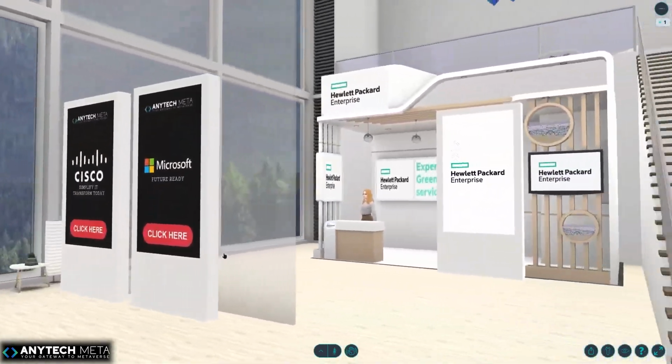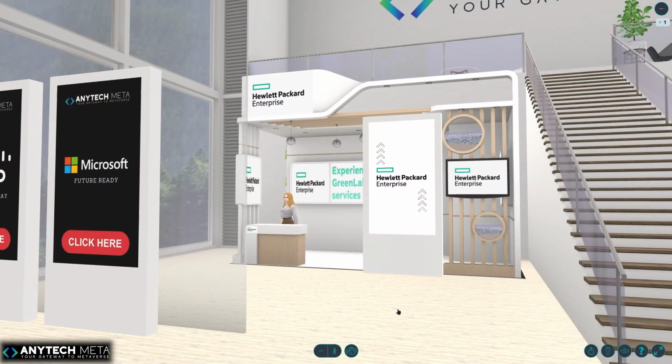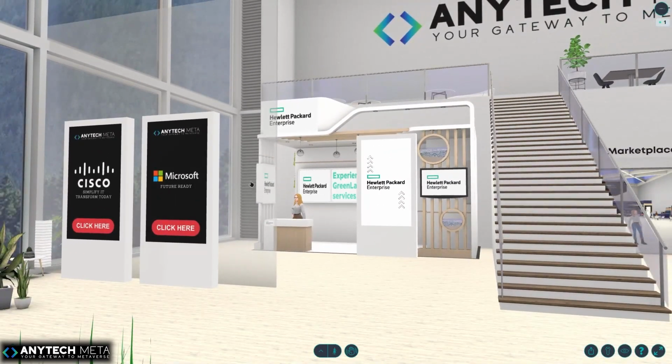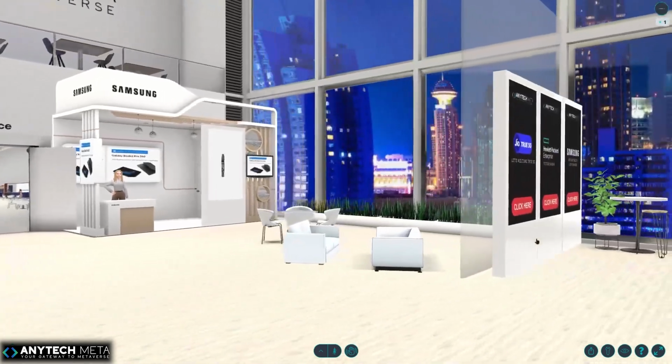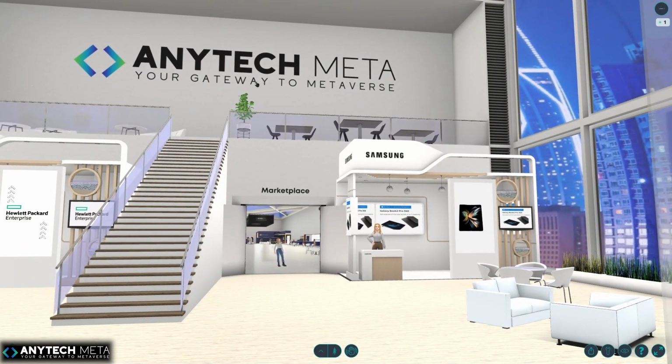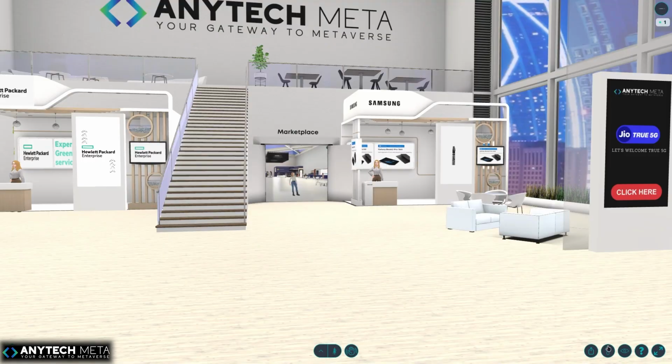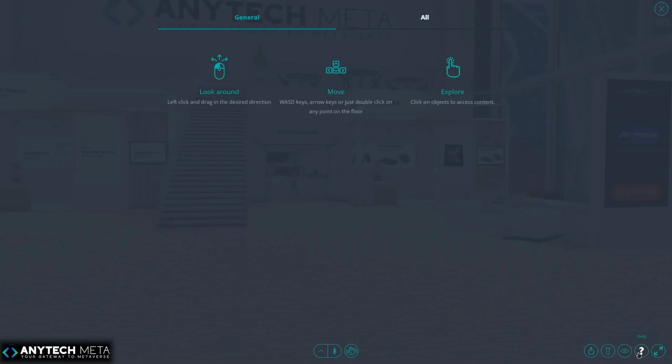Now, when you are confused and you don't know what the controls are, you can refer to the user manual which is linked below. Or you can click on the question mark icon, which is a help icon, to know more about the controls. The first option is general control. You can click on your mouse and drag your cursor around the window, so you can see what is happening around you.